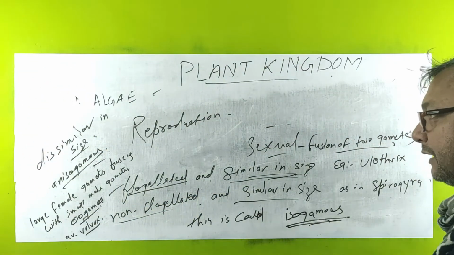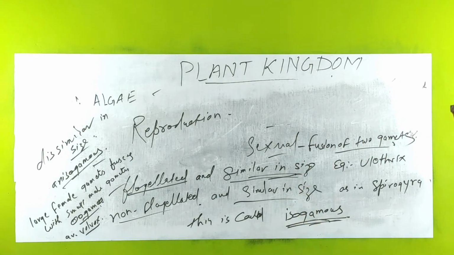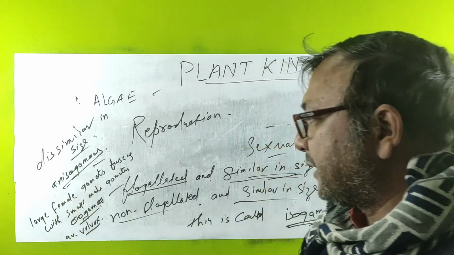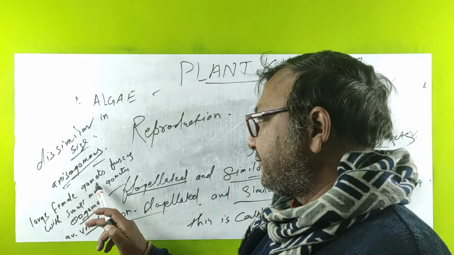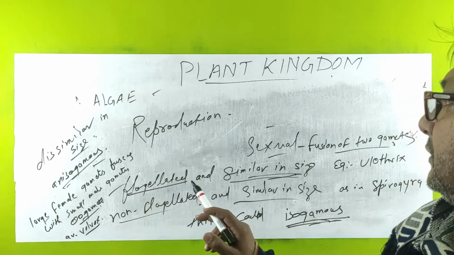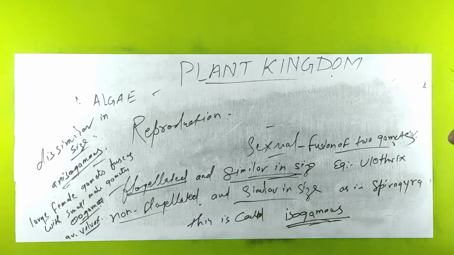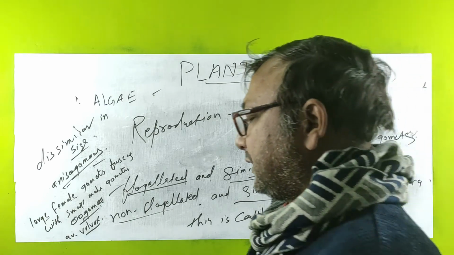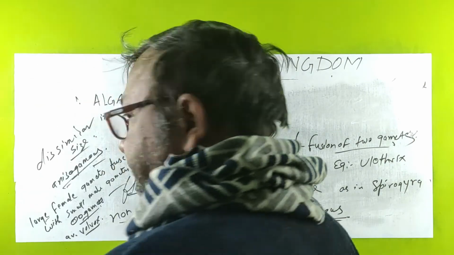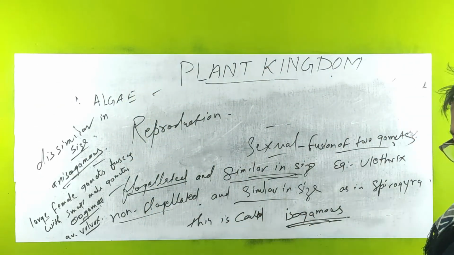So you must be clear now about what happens in sexual reproduction. There is a fusion of two gametes: similar in size is isogamous, dissimilar in size is anisogamous, and when a large female gamete fuses with a small male gamete, that is oogamous. So this is about reproduction in algae of all three types: sexual, asexual, and vegetative. So you may understand this one.